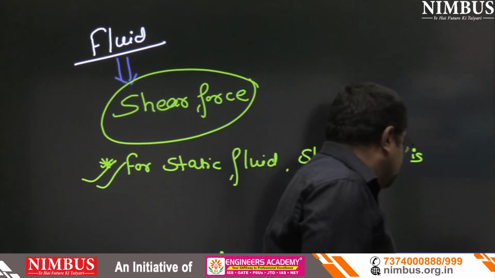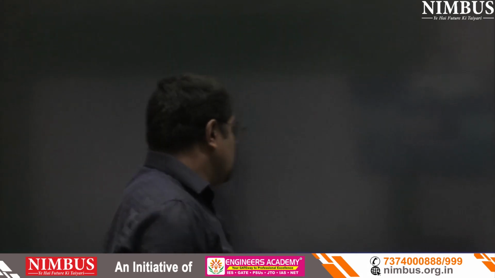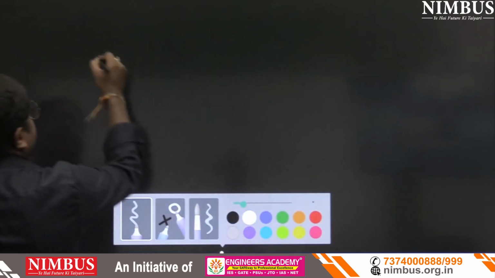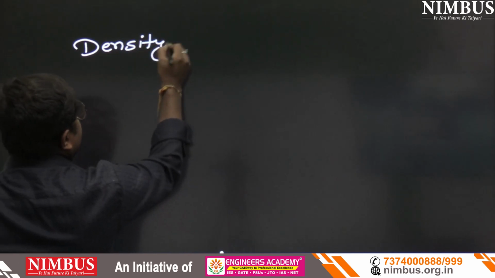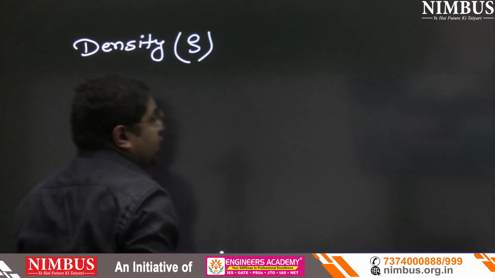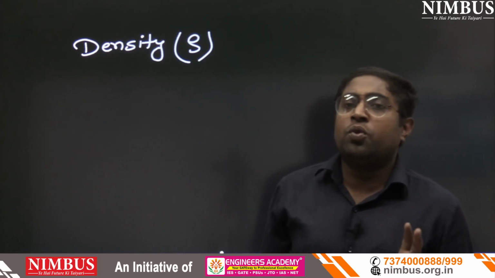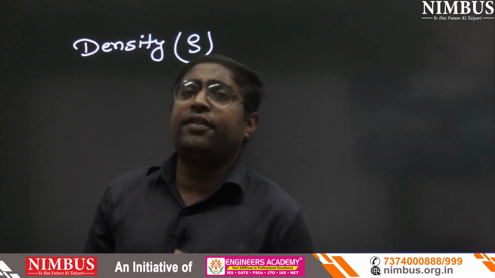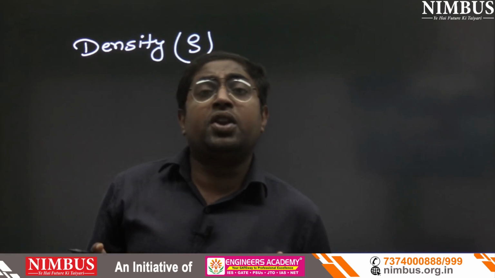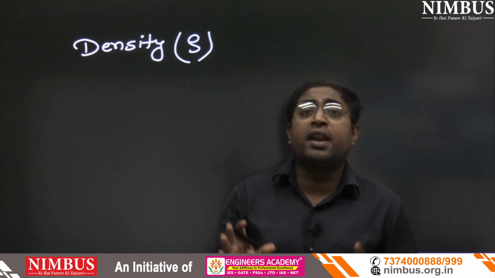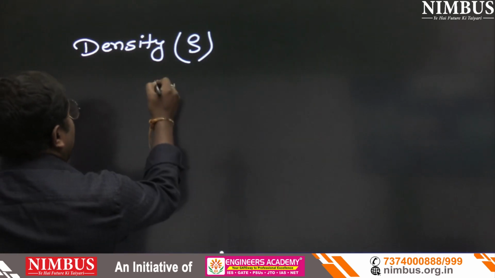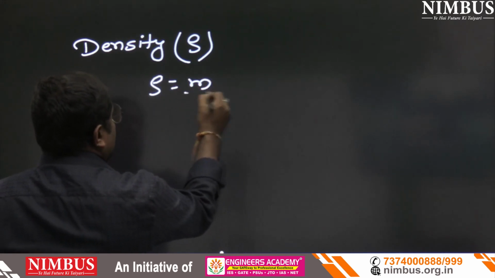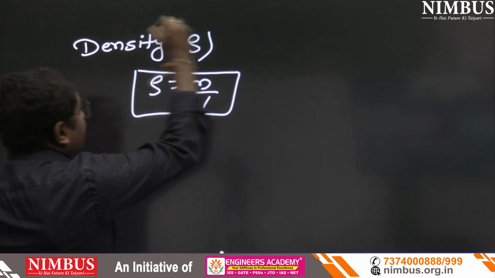Now again, second topic is basic properties of fluid. What are the basic properties fluid includes? So the first property is density. We are going to denote density with the help of rho. So what is density? Everyone know. No examination is going to ask this question. Rho equals to mass upon volume, because everyone know that.